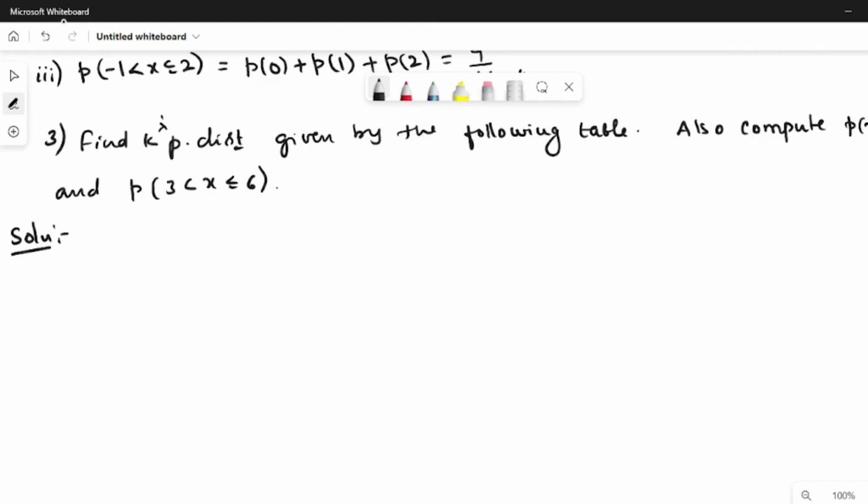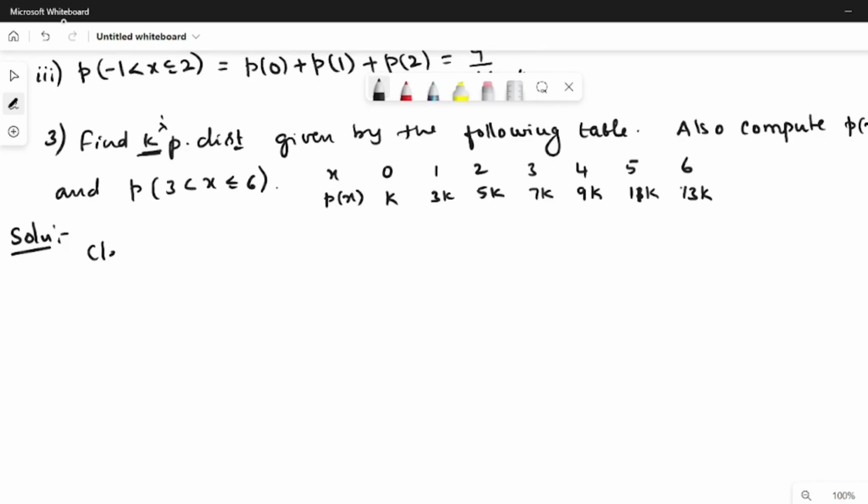Here, the statement is not yet complete because the distribution is not given. So the values of x are 0, 1, 2, 3, 4, 5, 6, and the corresponding probability function is given by k, 3k, 5k, 7k, 9k, 11k, 13k. Now, the probability distribution is given. Assuming this, we need to find the value of k.